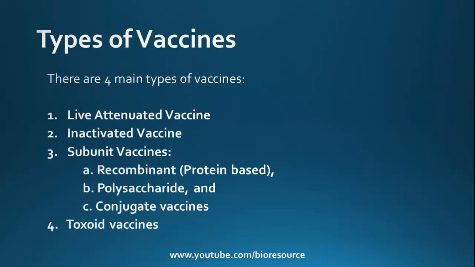There are four main types of vaccines. They are live attenuated vaccines, inactivated vaccines, subunit vaccines, and toxoid vaccines. Subunit vaccines have three different categories: recombinant vaccines, polysaccharide vaccines, and conjugate vaccines. Let's see each one of these in detail.